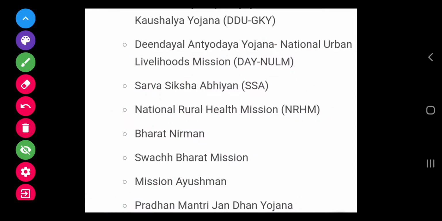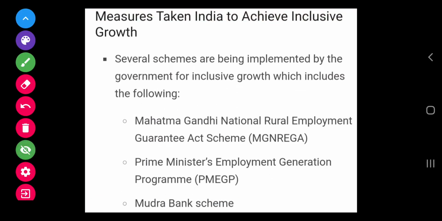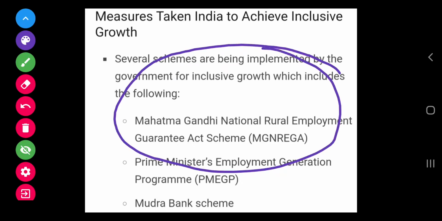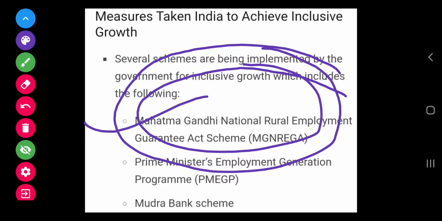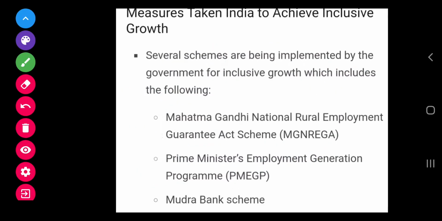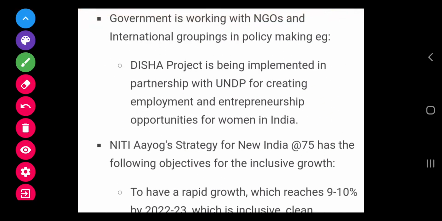So these are some of the major initiatives taken by the government of India to achieve inclusive growth, and two major initiatives are the Mahatma Gandhi National Rural Employment Guarantee Act and Ayushman Bharat, as well as the Prime Minister Employment Generation Program. All these initiatives you can quote while writing answers related to inclusive growth. Now let us see some other major initiatives taken by the government.